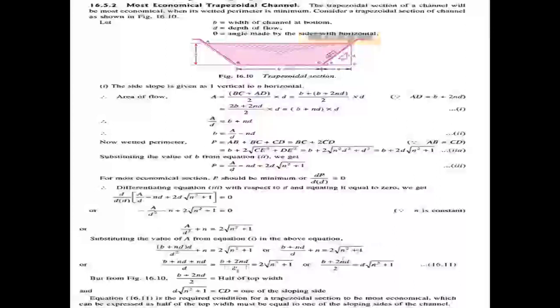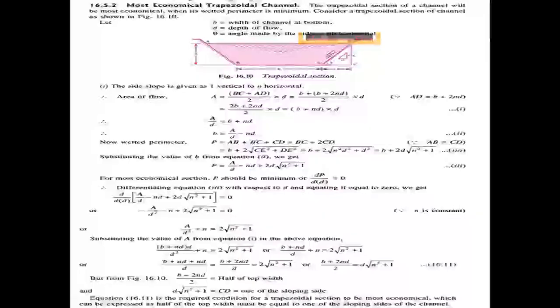Now multiply this value: b plus nd by d equal to 2 into root of n square plus 1.